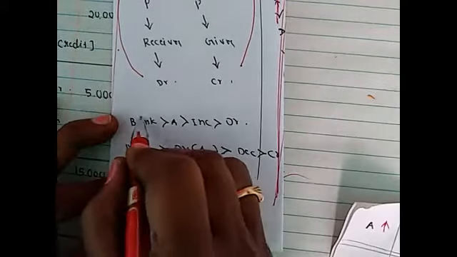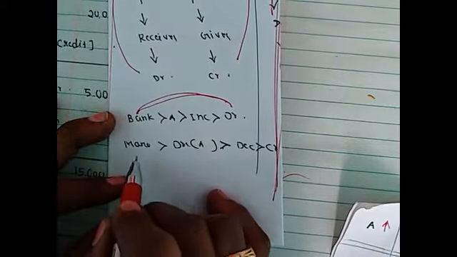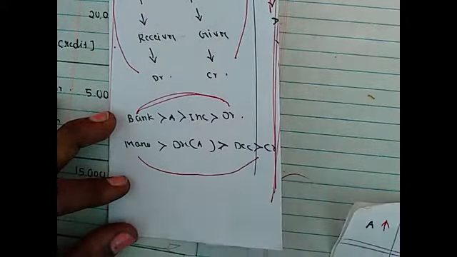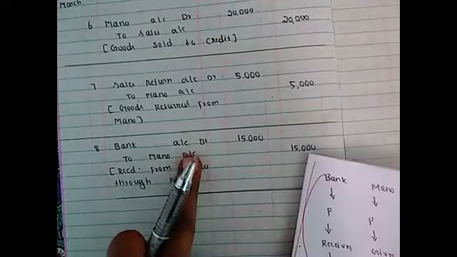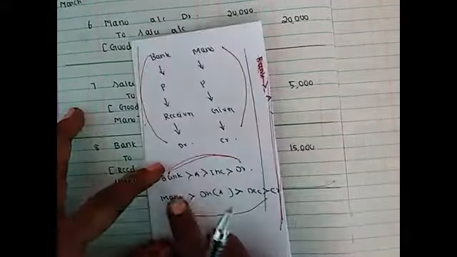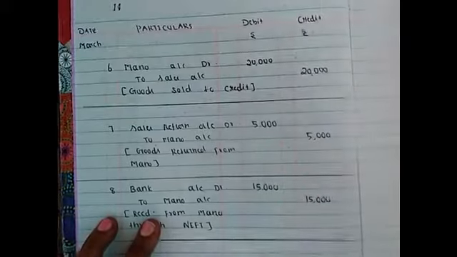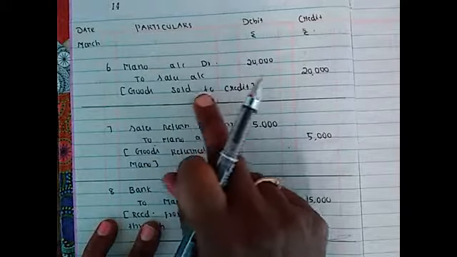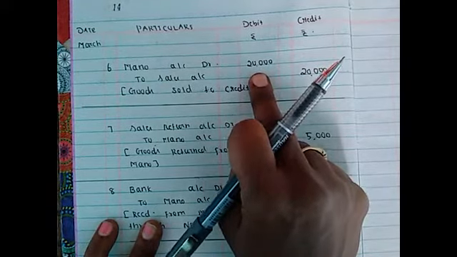So bank account debited, Mano account credited. Bank account debited to Mano account. Now the amount: we made credit sales of 20,000.